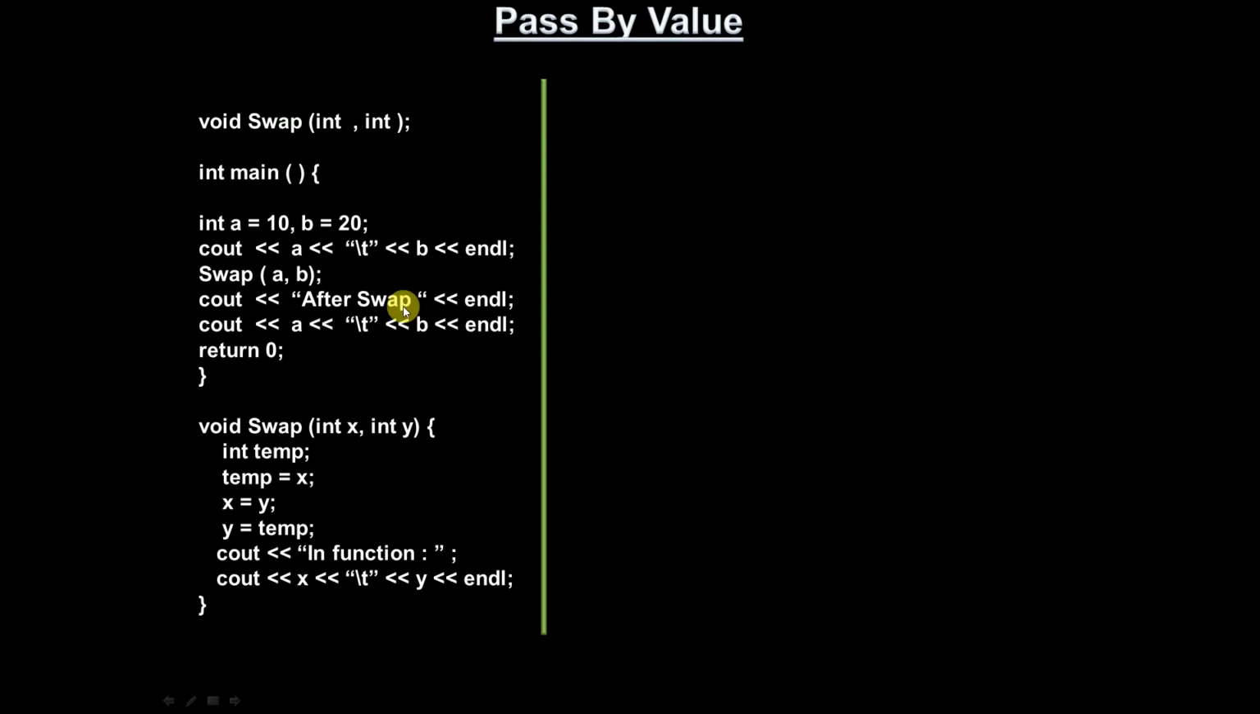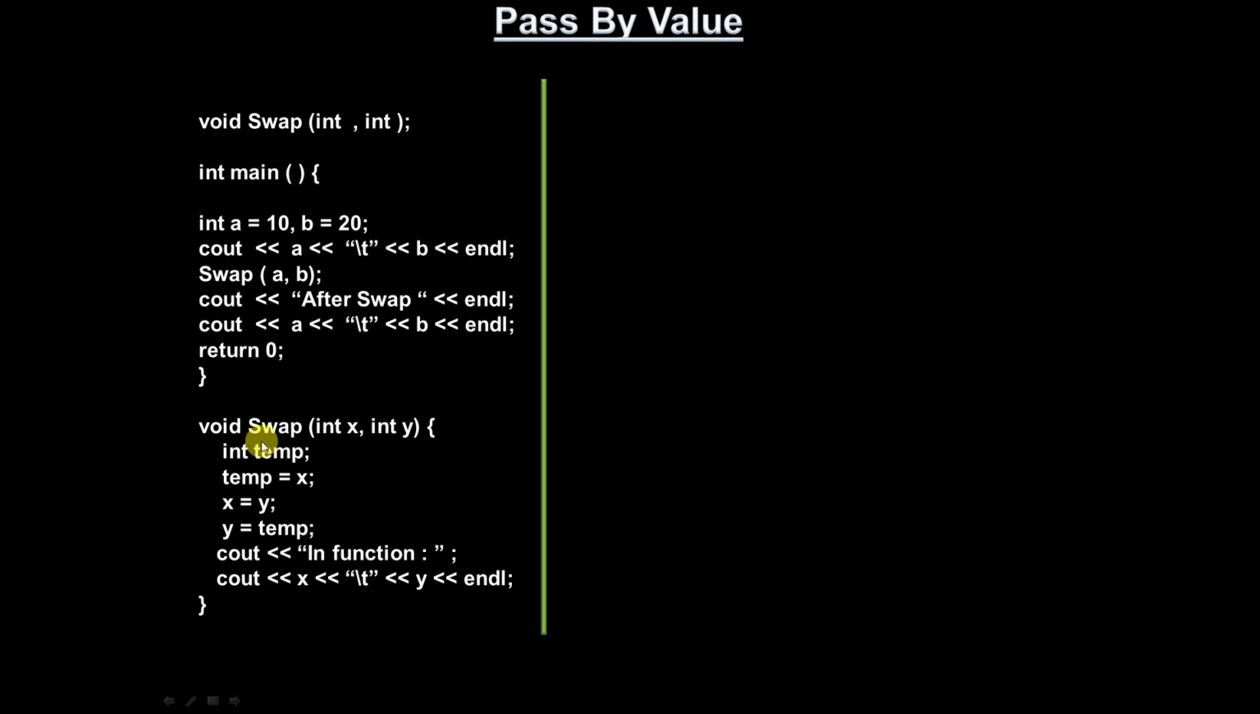Now, this is a swap program. I'm taking two integer variables, int a equals 10, b equals 20. I'm printing cout a, b. So initially it should print the a value as 10 and the b value as 20. Now I am passing swap(a, b), so I am passing the a and b values here. Now I'm calling the function swap. In this function swap, int x is there, int y is there. The value of a, that is 10, will be copied to x, and the value of b, that is 20, will be copied to y.